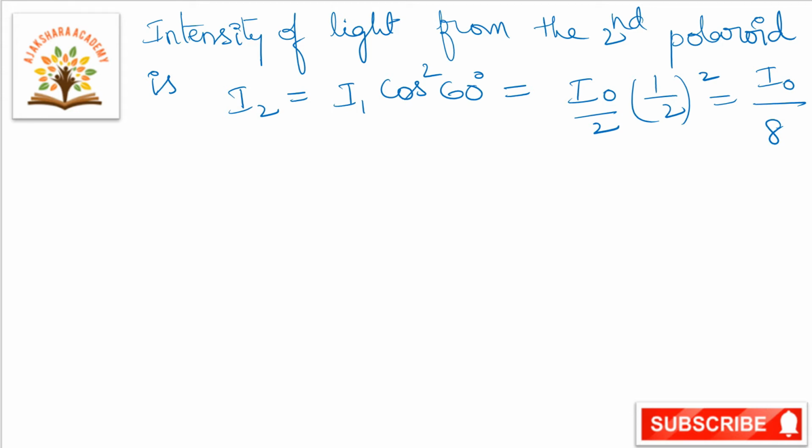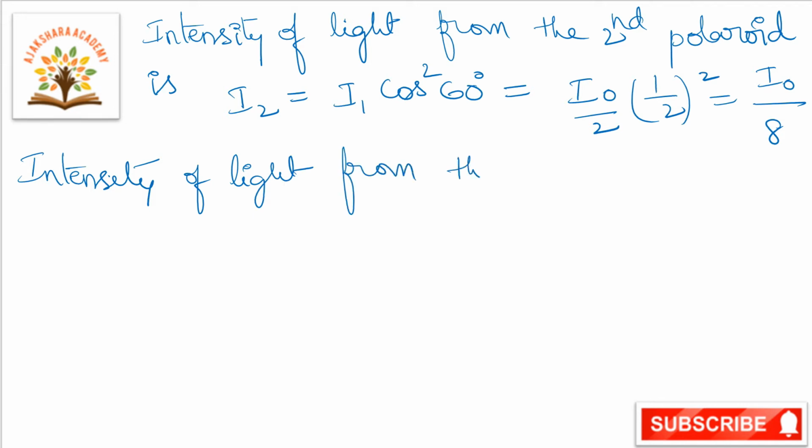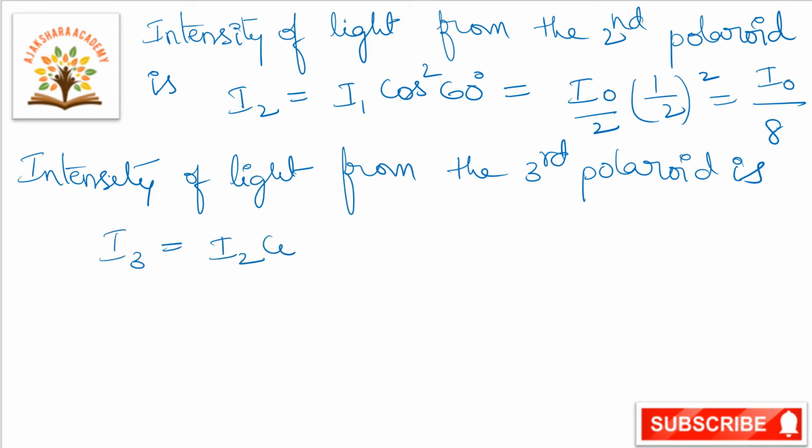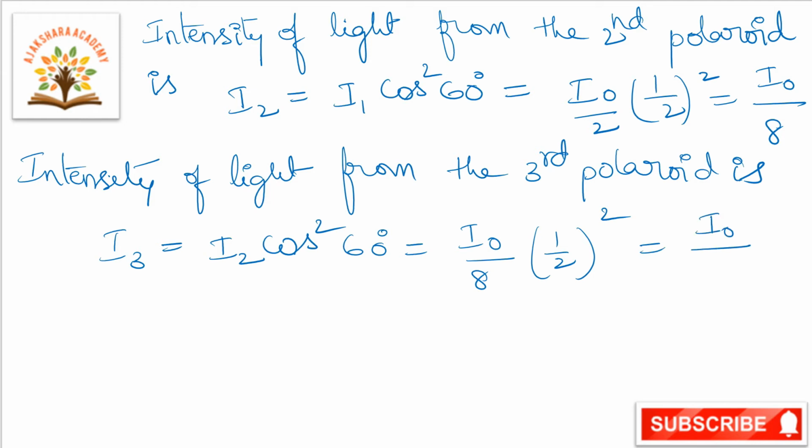Now we will calculate the intensity of light from the third polaroid. The intensity of light from the third polaroid is I3, that is equal to I2 cos square 60, that is equal to I naught by 8 into 1 by 2 whole square, that is equal to I naught by 32.